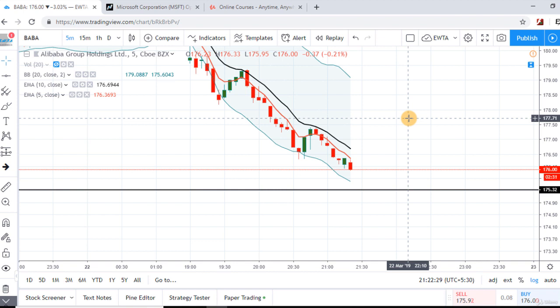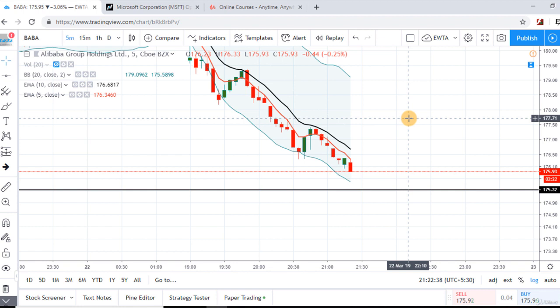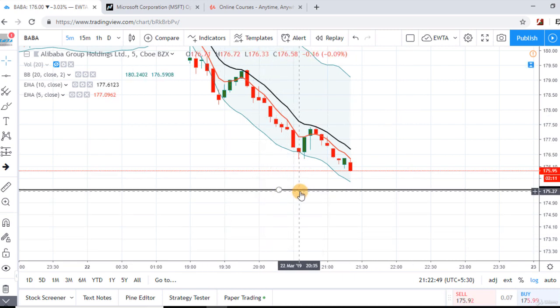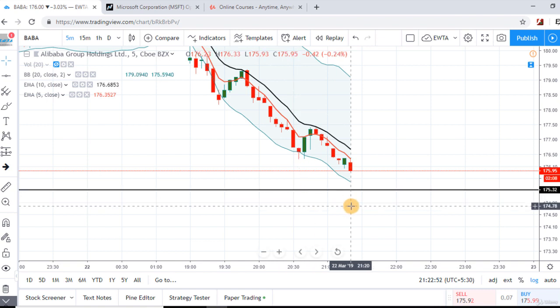So the highest open interest gives us an idea about the move of the stock, but it's not necessary that prices will touch the highest open interest strike. We should always watch the chart and see the support and resistance levels on the chart also. The highest open interest on the call side gives us an idea of the resistance level, and if prices are trading near that level, we can expect a down move in the prices. And if prices are trading near the support level, that is the highest open interest on the put side, then we can expect an up move in the prices and we can buy the stock from that level.